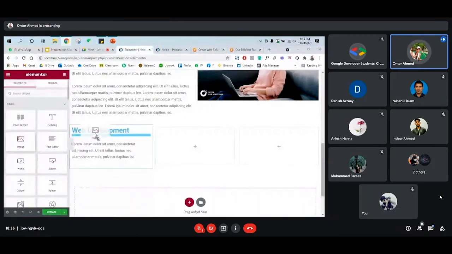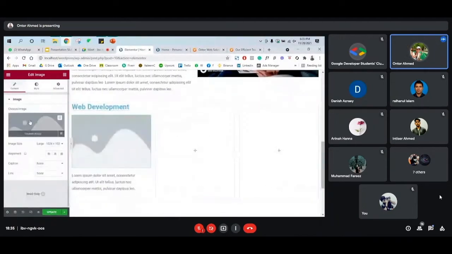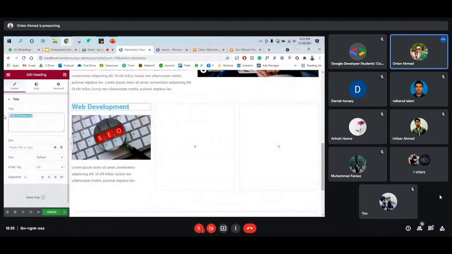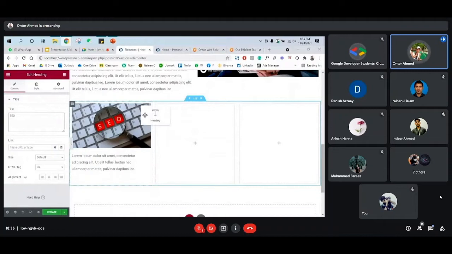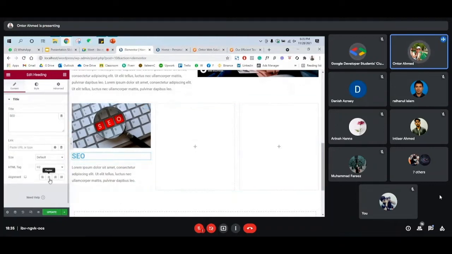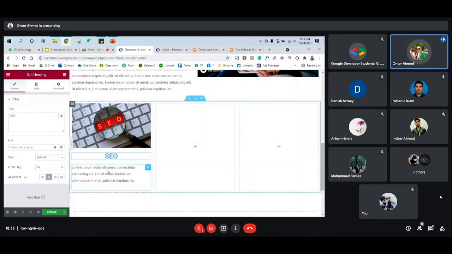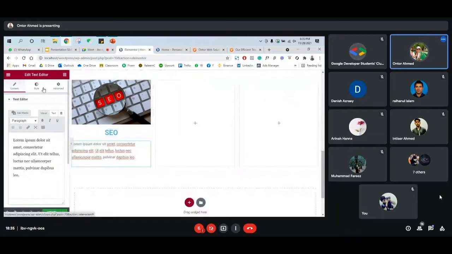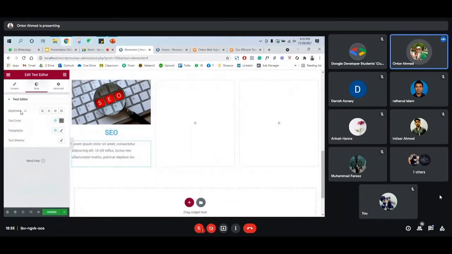So for now we'll add the image between those text and we'll upload one image. So let's say we provide SEO. Better we make the image first and then title and then the details. So SEO will make it center, the title, and also all the text in center. So if you want to arrange those text, you can just click on the style, and from here text editor you can see all the option available: left, right, justify, or the center.